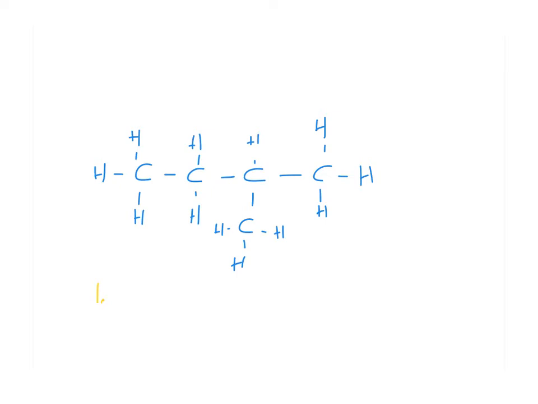So I look at this and I have a 4-carbon chain. That is my longest chain. That is longer than maybe this 3-carbon chain right there. I go with the longest chain first and I name it. So that 4-carbon chain is but, and because it is all single bonds, that is butane.